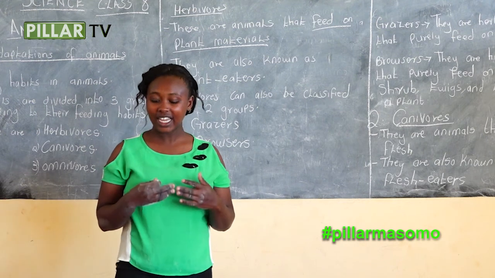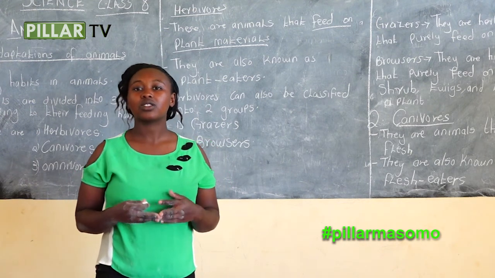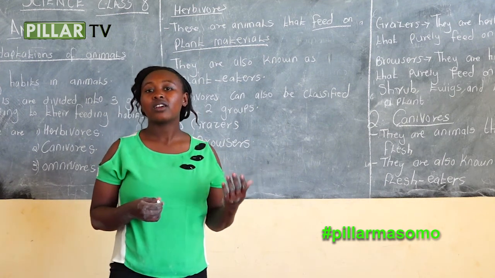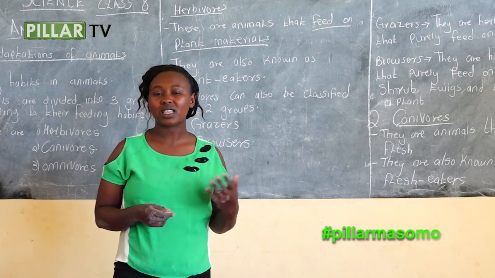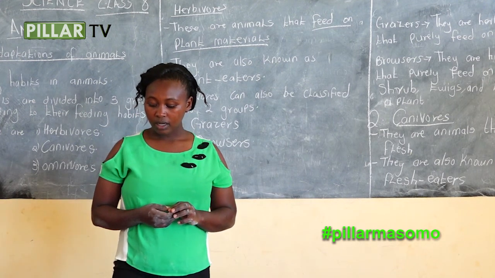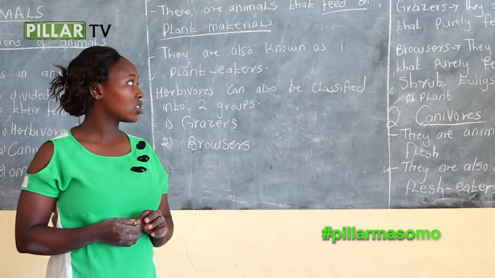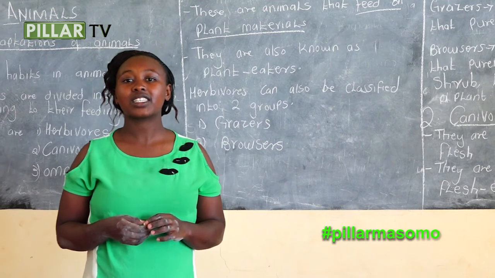We have repeated this very much. I know that you have also understood that the omnivorous feed on flesh and vegetables, and we have given examples as human beings, the pigs, the baboons, the chimpanzees. Those are examples of omnivorous.